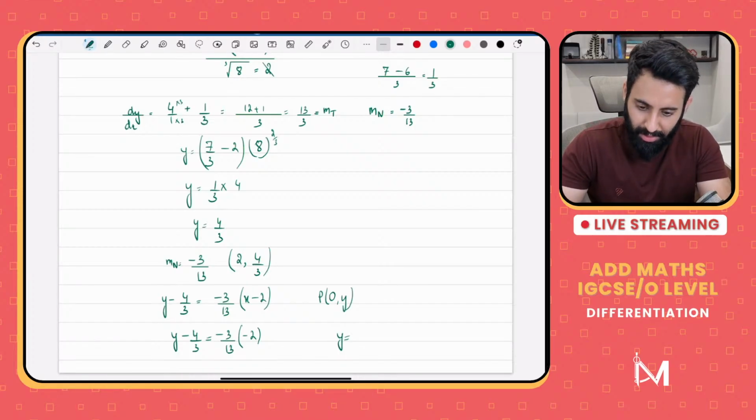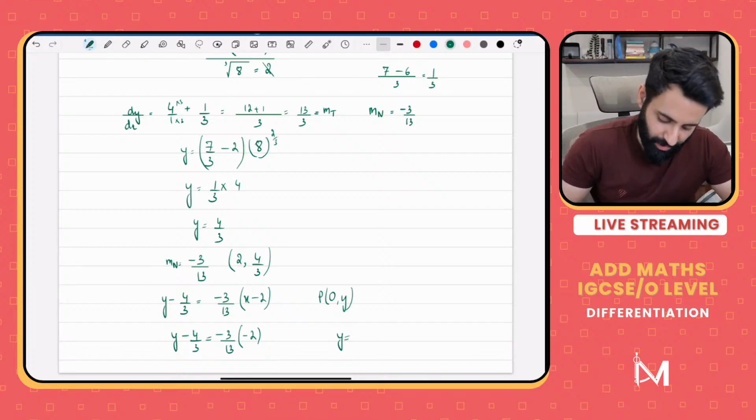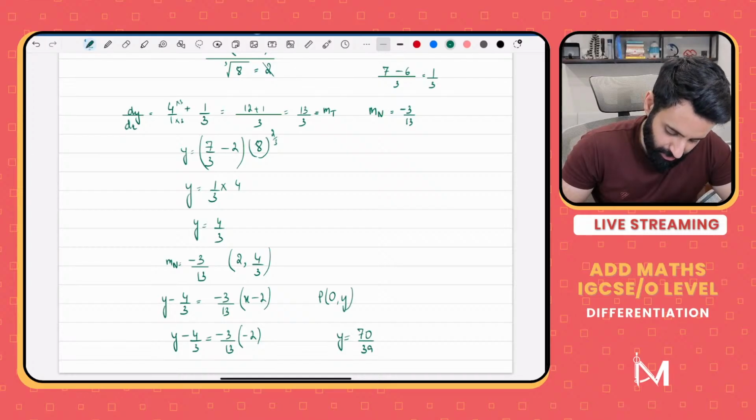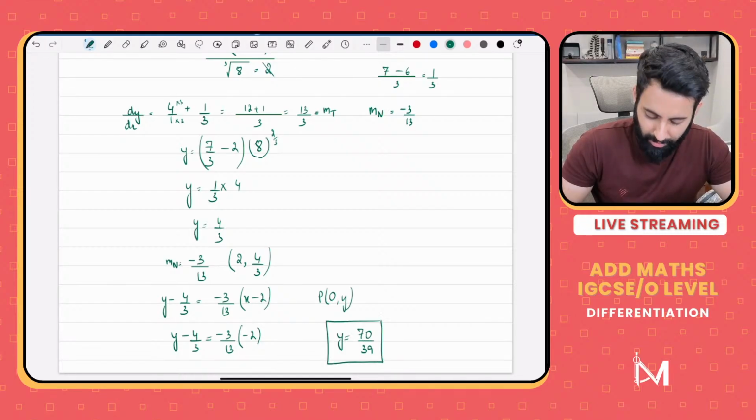So minus 3 upon 13 into minus 7 upon 3, that's 7 upon 13 plus 4 upon 3, and we get the y coordinate, which is equal to 73 upon 39. This is the y coordinate.